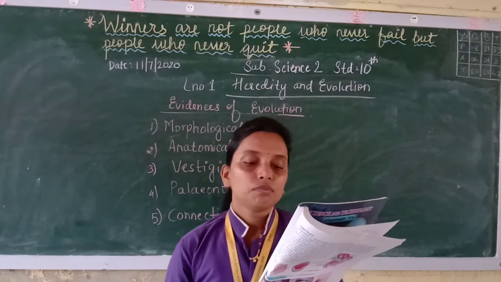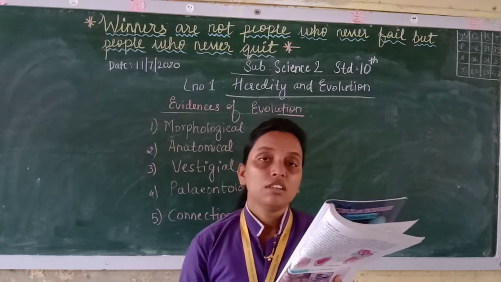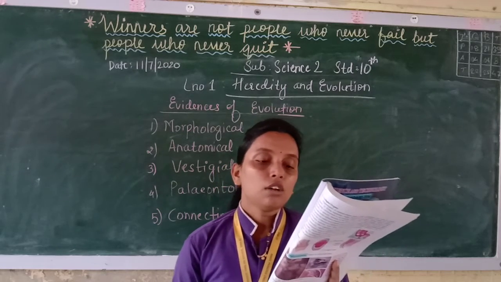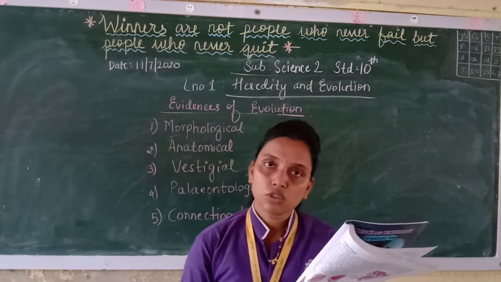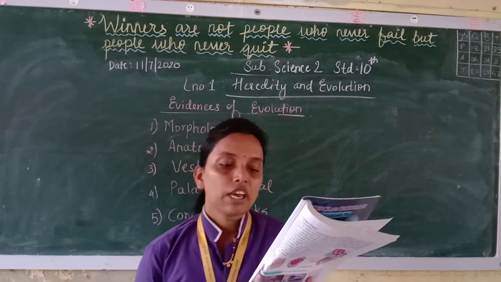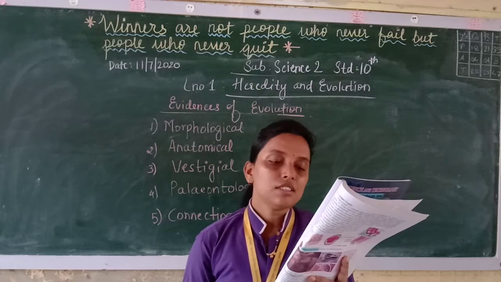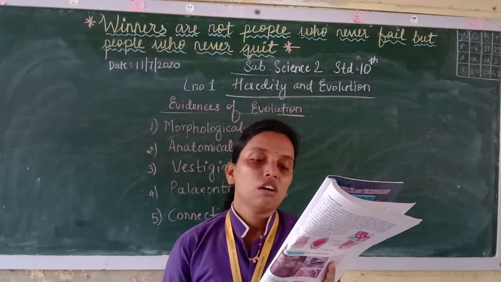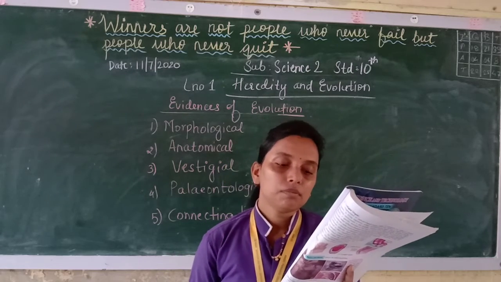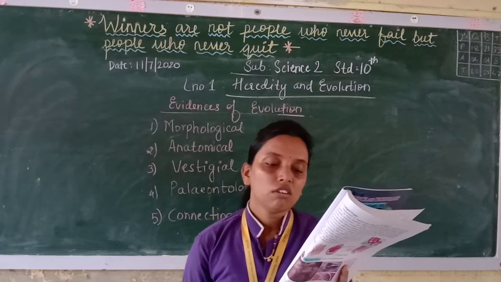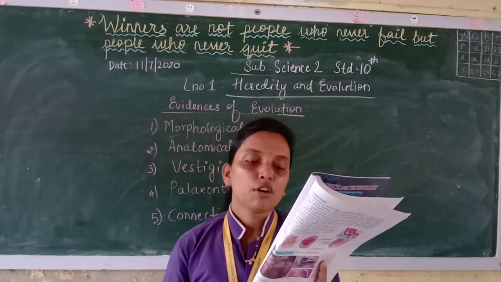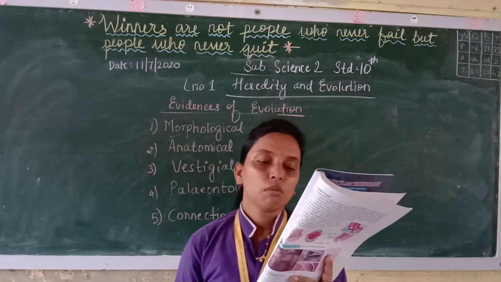Now we will see the anatomical evidences. Anatomical relates to the structure only. Here, if you carefully observe the pictures, there doesn't seem to be any superficial similarity between the hand, foreleg of ox, flipper of whale and patagium of bird.